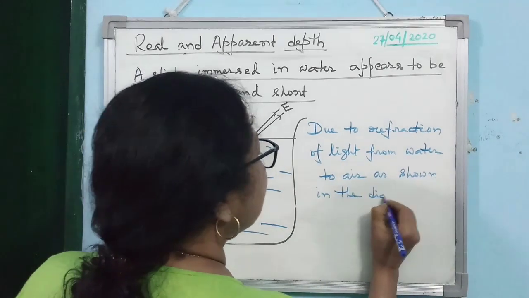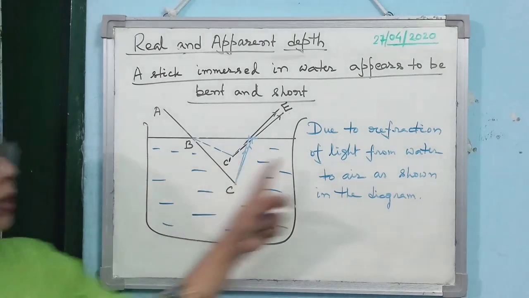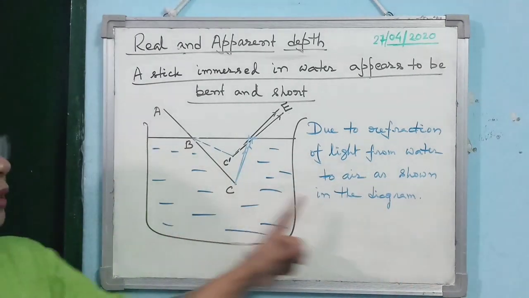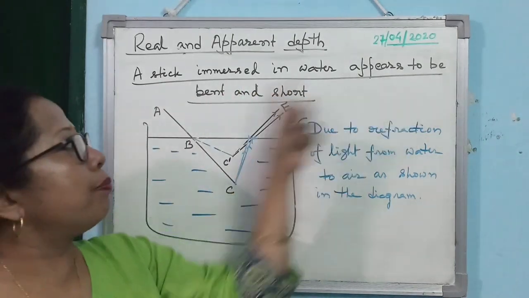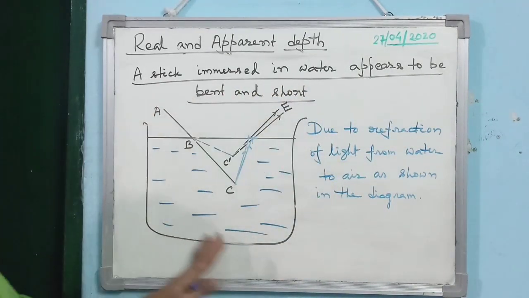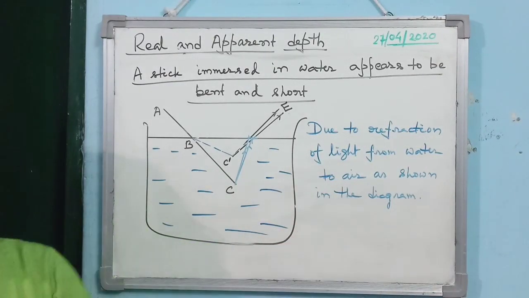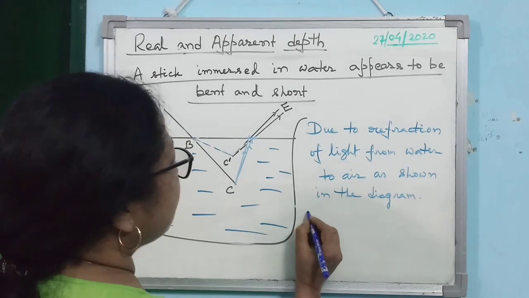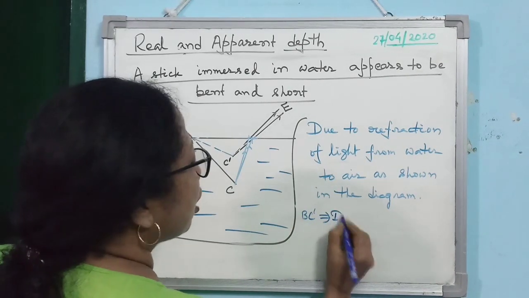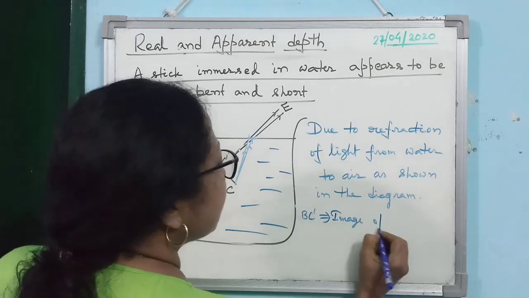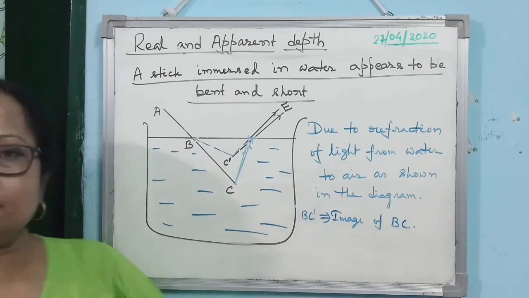Is that clear? This is the clever way to show everything to the examiner and write the answer in short. And also you write that BC dash is the image of BC. That you must write. Clear?